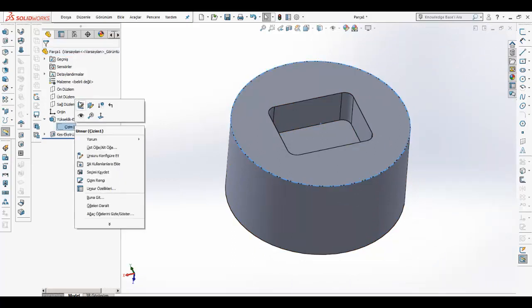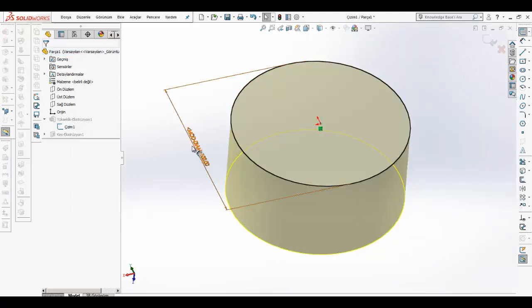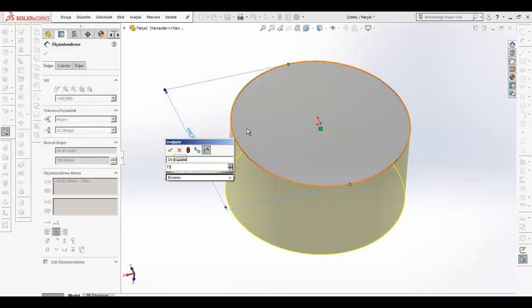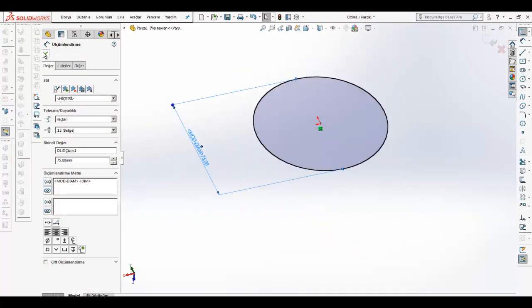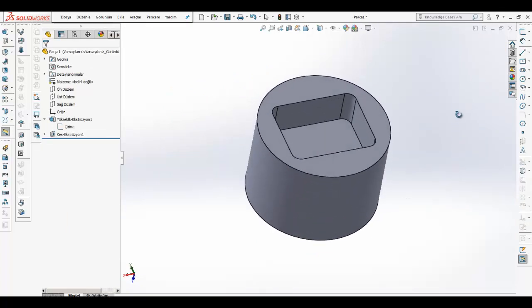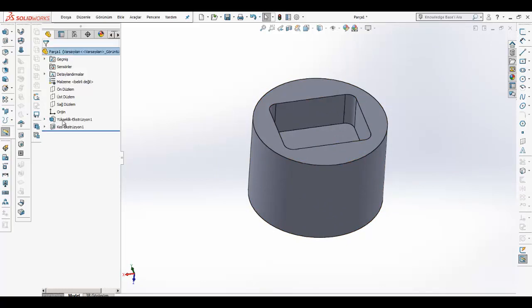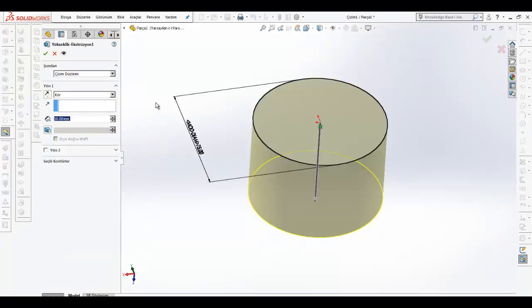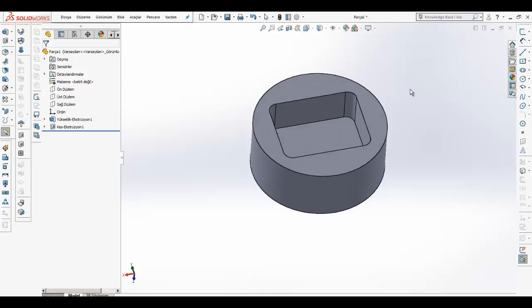If you want to change the diameter of your cylinder, you can click on that, and I'm going to create 75 millimeter, and that can be better. I also want to change the extrude height, so it can be 40 millimeter, and that's okay.